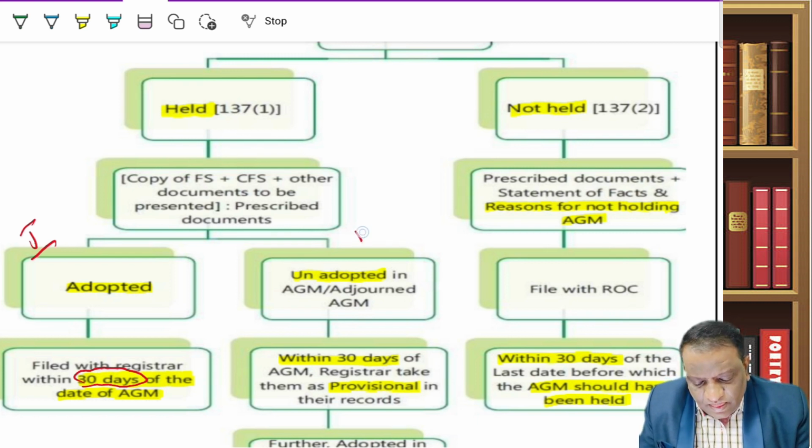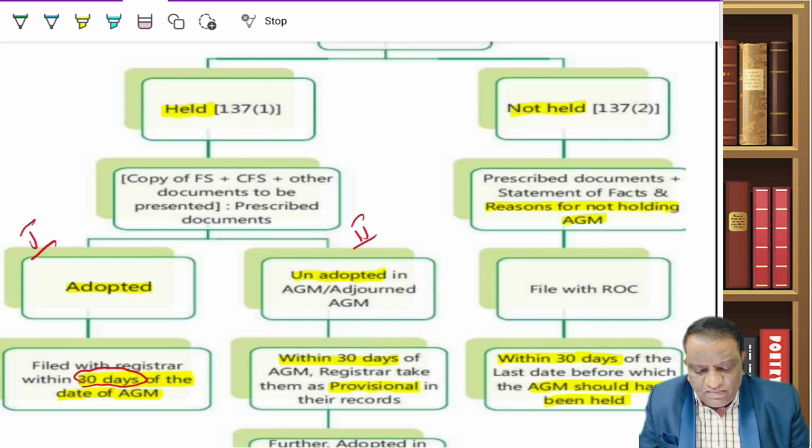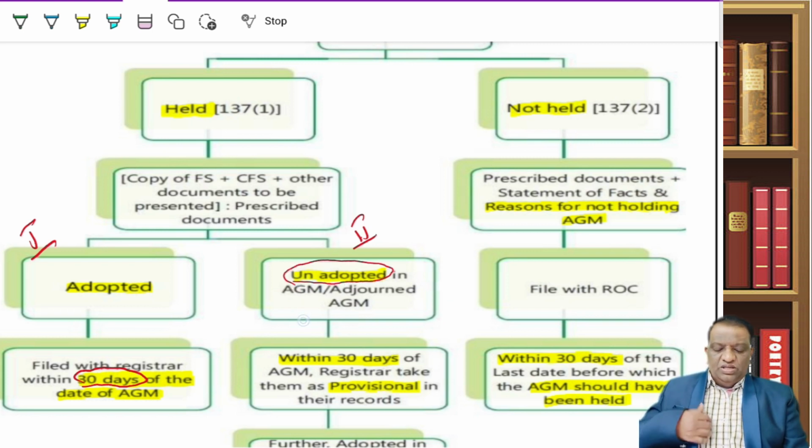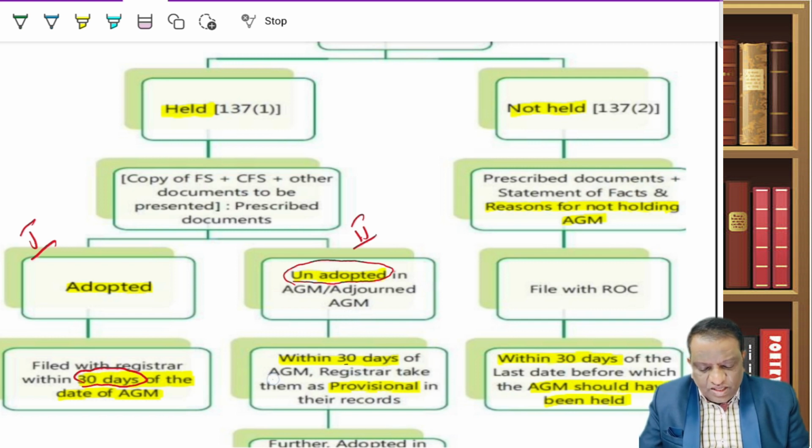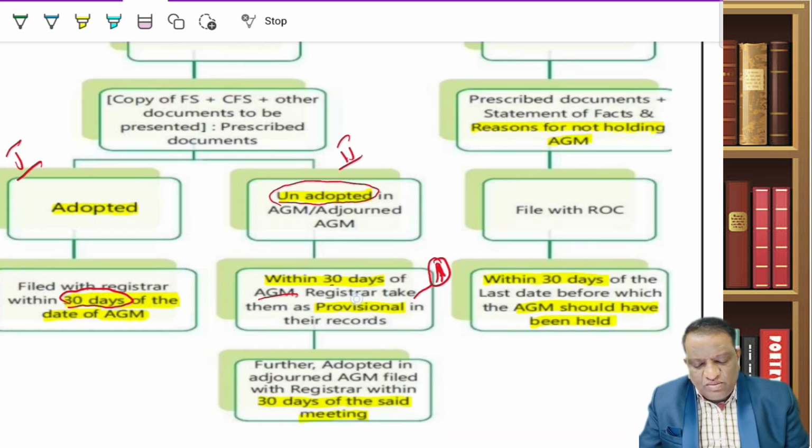Second scenario: the AGM is held, but accounts were not adopted in the AGM. Members have not approved it. Then what should I do? They have adjourned it. Then within 30 days from the date of the AGM, I still have to file what is called a provisional. So here I will be filing 2 times. One time as a provisional, and once whenever in the adjourned meeting they adopt it. So then after 30 days of this adjourned meeting,